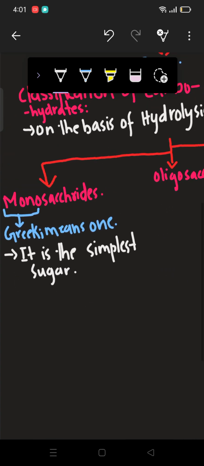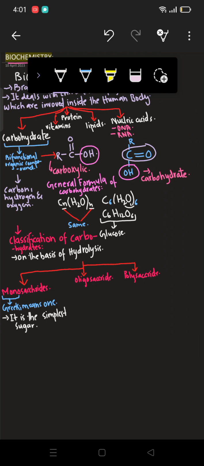As this is an organic compound, of course it will be made of carbon, hydrogen and oxygen. Carbohydrate, as I told you, is comprised of three elements. I have written that in yesterday's lecture as well.